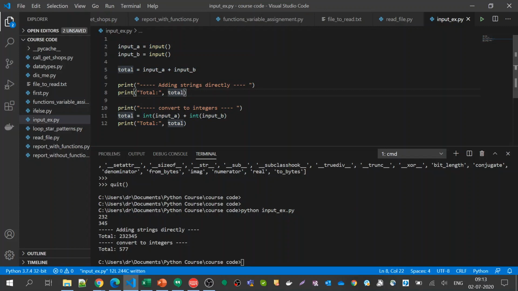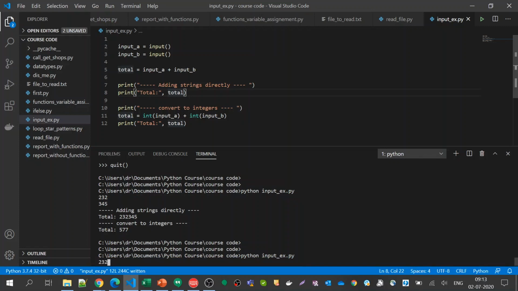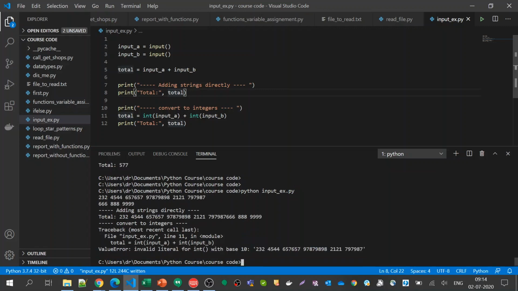Okay, now the question is, using this input, this is actually a very raw method to take inputs. But if you want to take multiple inputs, say I will just do it again, and I'll take a few numbers. Let us see what happens. Okay, this is interesting. This was your question.